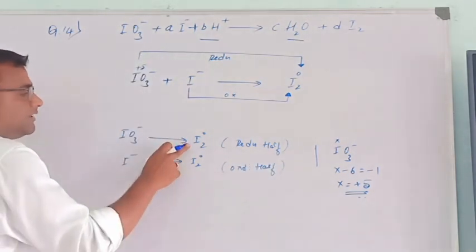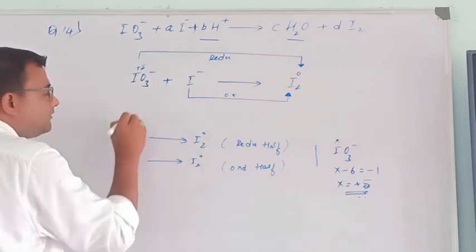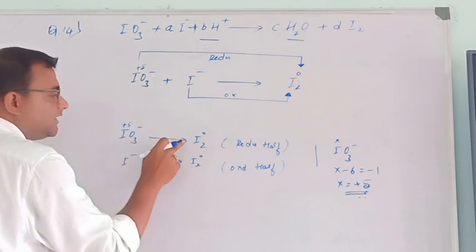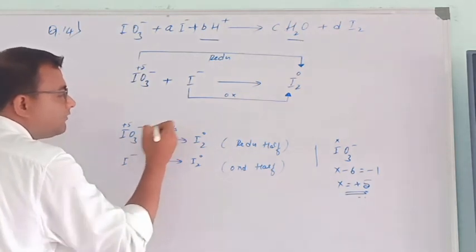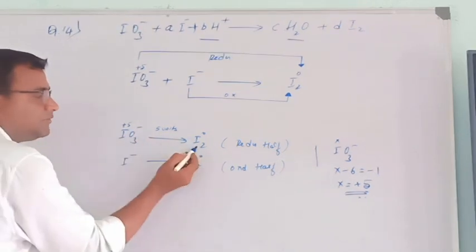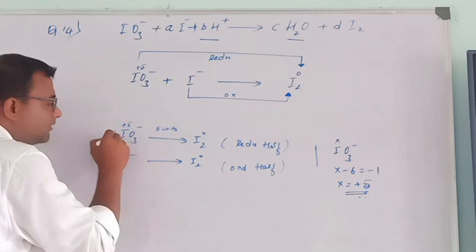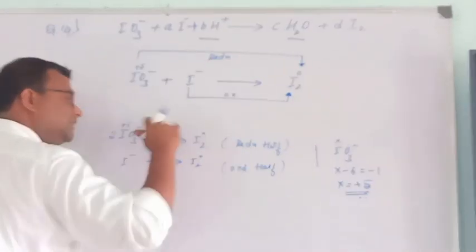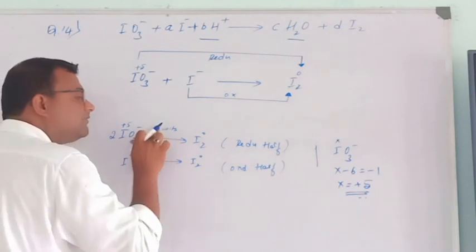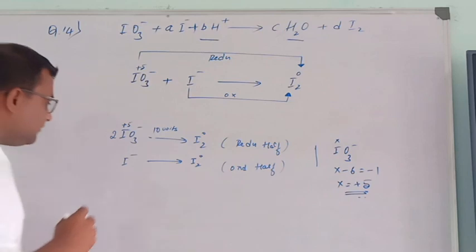See here, 1 iodine, and here it is 2 iodine. The charge change presently is 5 units, but there are 2 iodines on one side and only 1 on the other, so I need to write 2 here. When I increase it to 2, the charge change also doubles, to 10 units.